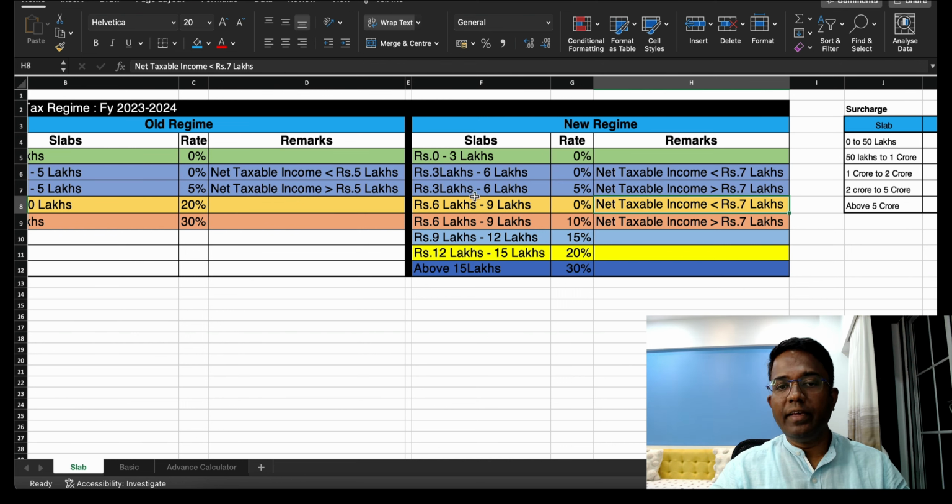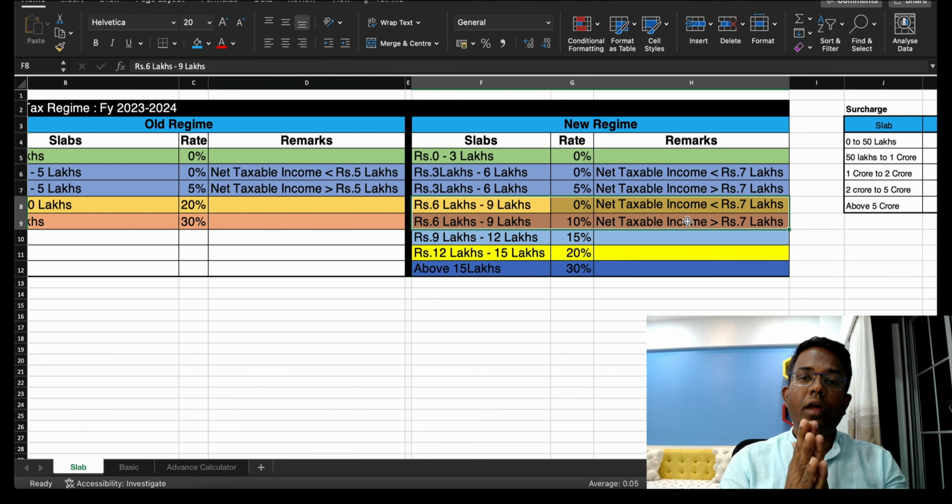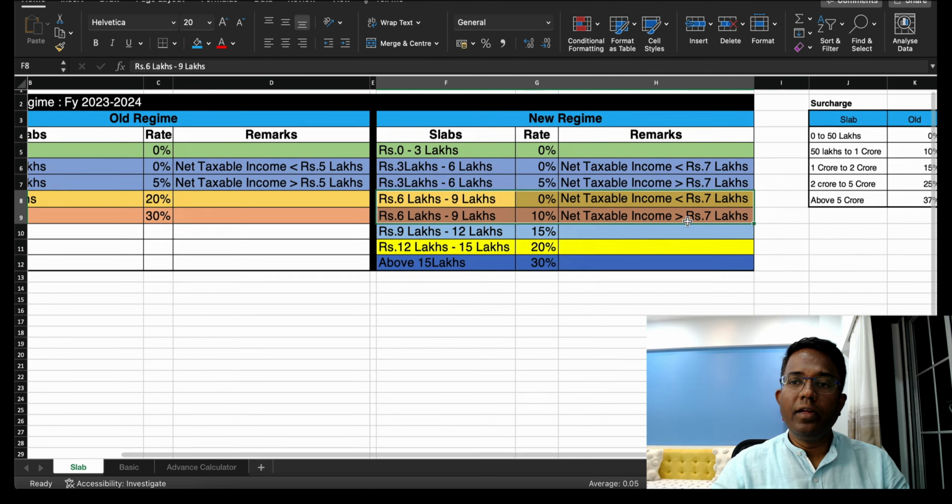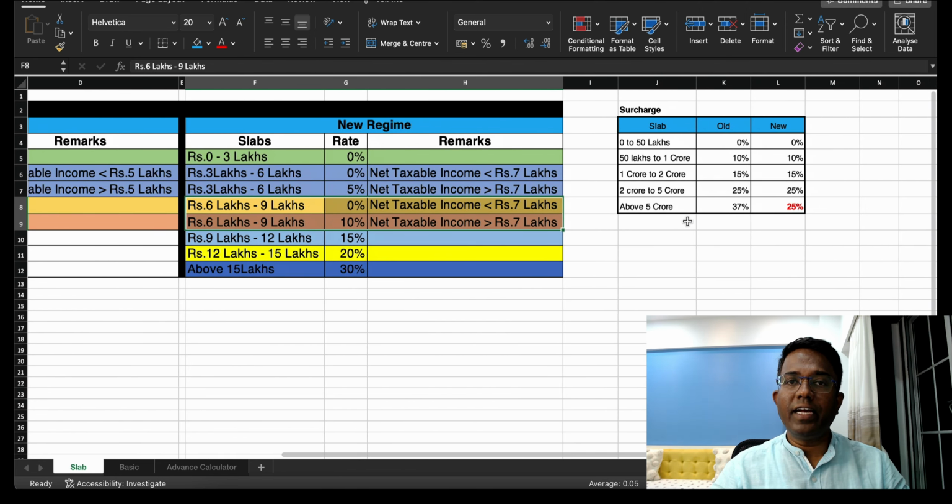Same is the case here, 6 to 9 lakh. If your income is below 7 lakh, then there is no tax on the same income, right?